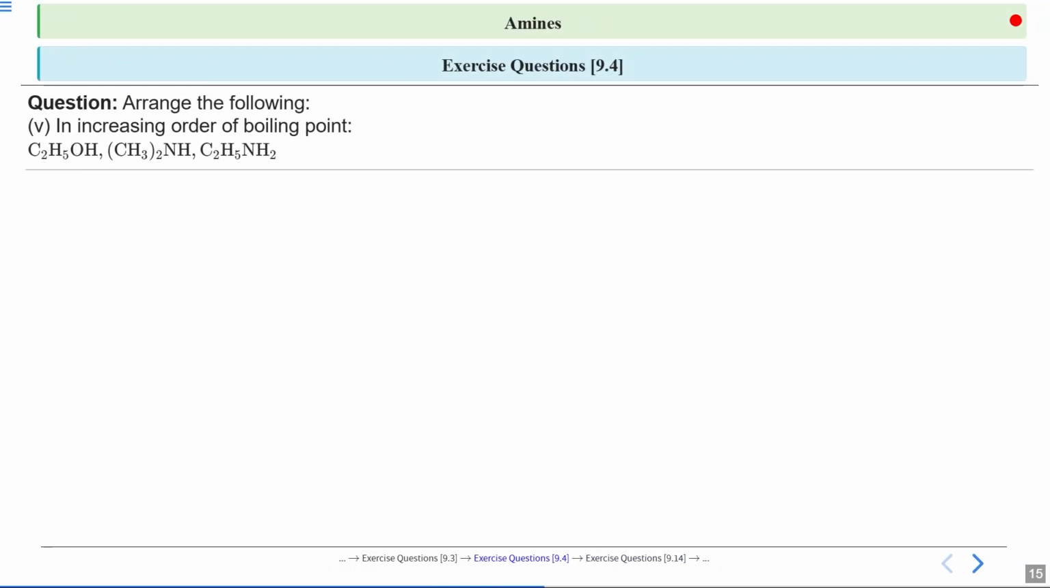Now we will discuss the next question, which is 9.4. You have to arrange the following in increasing order of boiling point. We have C2H5OH, (CH3)2NH, and C2H5NH2. Here we have an alcohol. Here we have a secondary amine because nitrogen is bonded with one hydrogen and two alkyl groups. And here we have a primary amine because nitrogen is bonded to two hydrogens and one alkyl group.